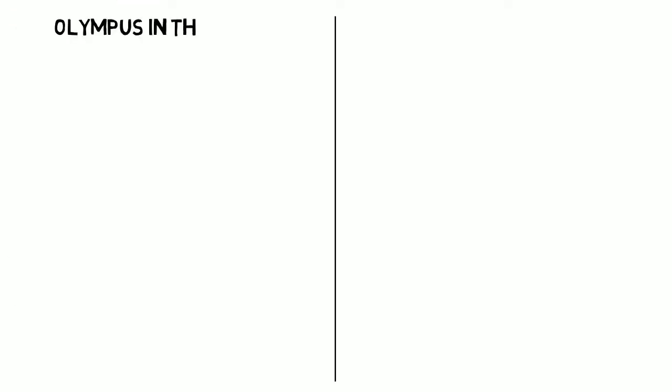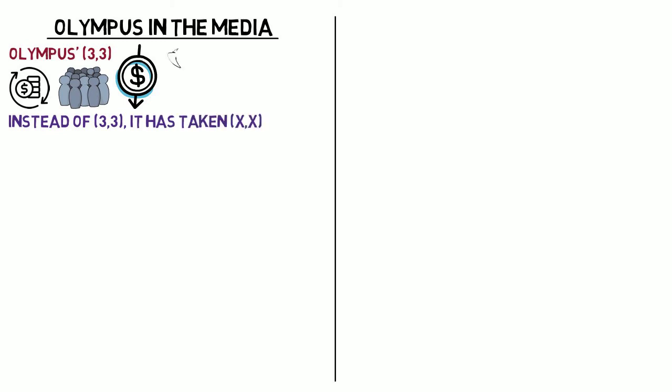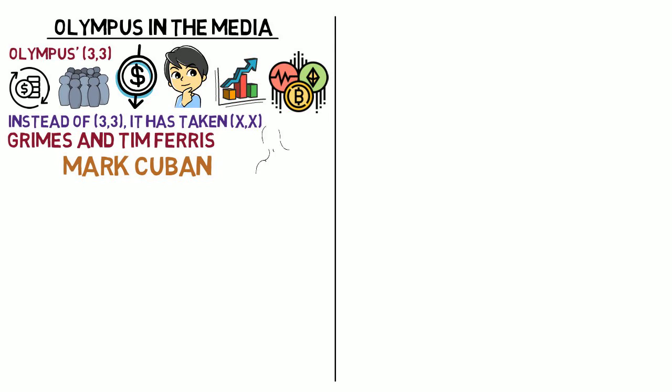Olympus in the media. Olympus's meme has been adopted by other protocols and has become a popular way to communicate the commitment to a protocol's token. Instead of 3-3, it has taken XX form, where X is often an emoji symbolising the protocol's token. Moreover, 3-3 has gained popularity beyond the cryptocurrency space and has been mentioned by Grimes and Tim Ferriss. Mark Cuban is another well-known OHMI, and Olympus signs have been spotted at wrestling matches.